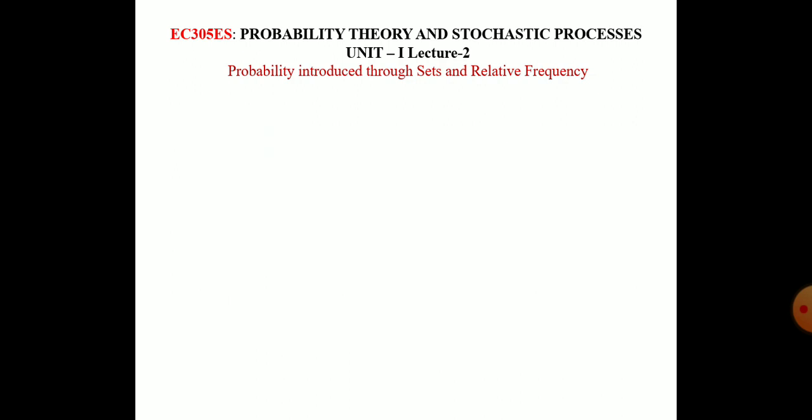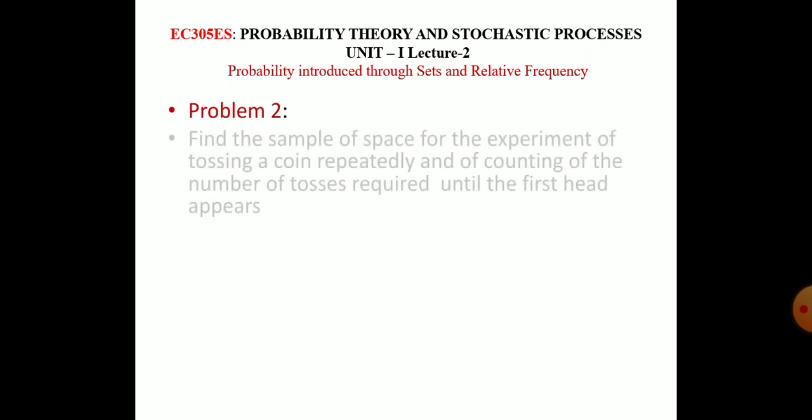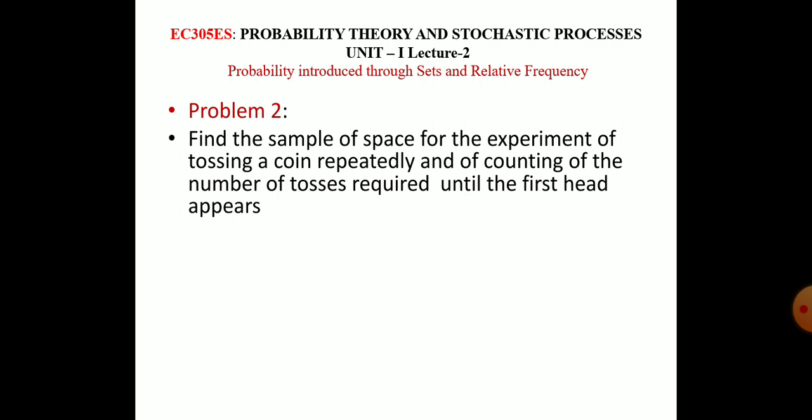Let us see one more problem. Problem number 2. Find the sample space for the experiment of tossing a coin repeatedly and counting the number of tosses required until the first head appears. Once again, what is the experiment? Tossing a coin repeatedly and counting the number of tosses required until the first head appears. Let us go for the solution.